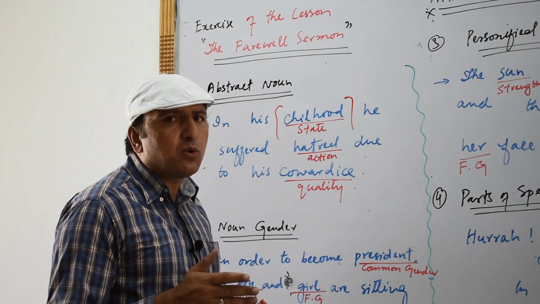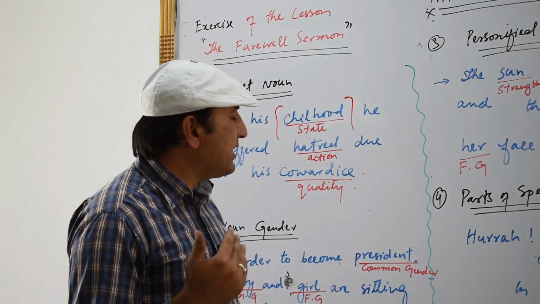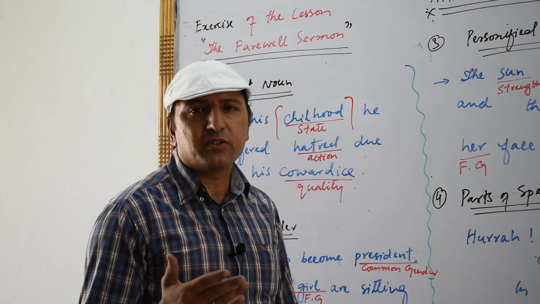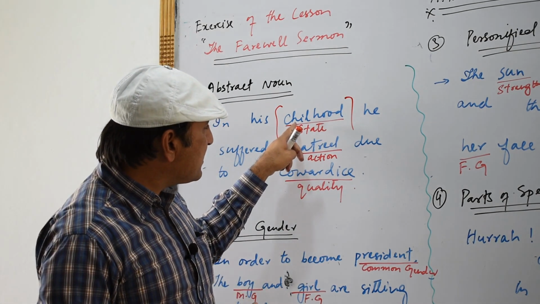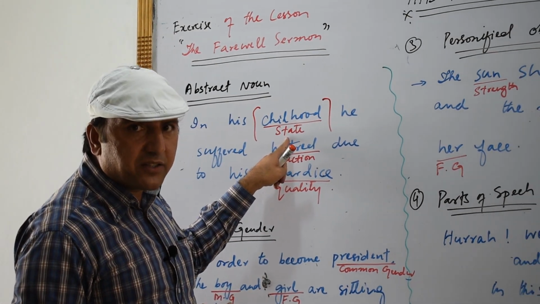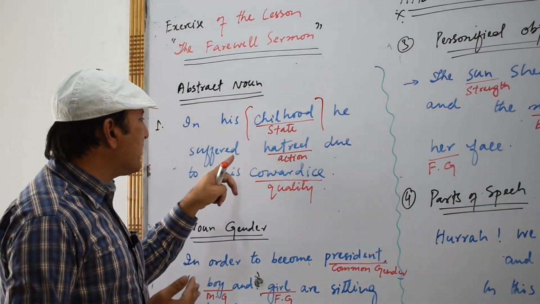Now you see, childhood shows a state. Boyhood, childhood, it is a state. So this is an abstract noun and it shows a state. Clear? Now he suffered hatred.